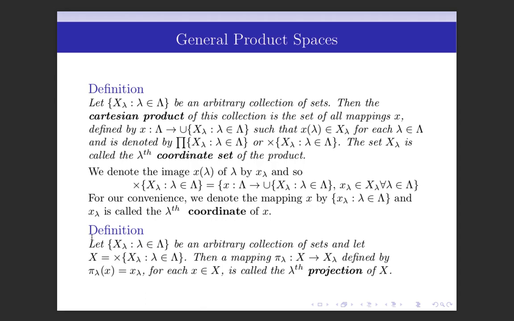Now we define projection. Let X lambda, lambda belongs to capital Lambda, be an arbitrary collection of sets and let X denote their product, Cartesian product. Then a mapping pi lambda from the product of these sets to X lambda defined by pi lambda of x equal to x lambda for each x belongs to capital X is called the lambda-th projection of X. Here pi lambda maps each element of X to its lambda-th coordinate.